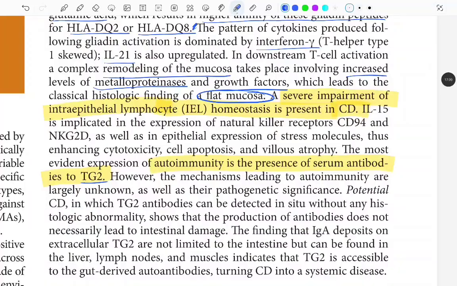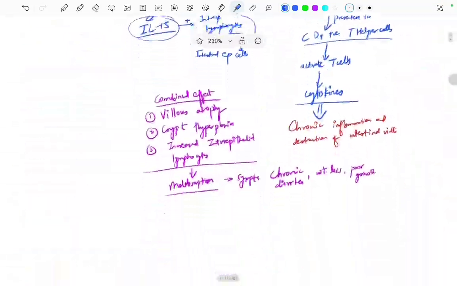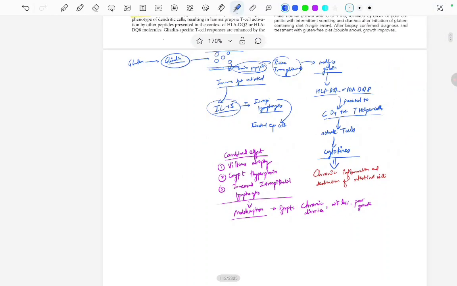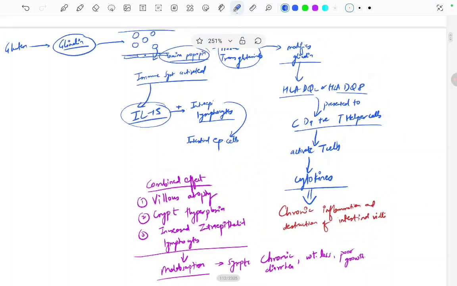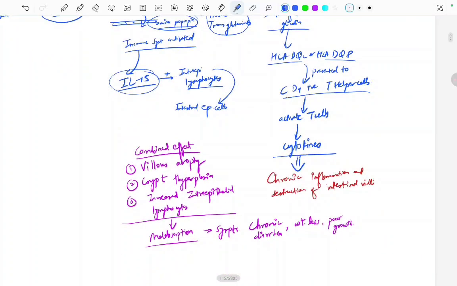Now let's understand this paragraph also. We'll understand it there only. Yeah, in this page. So what is happening? After gliadin activates the T cells, we read, right? This modified gliadin is activating the T cells via these HLA-DQ2 and DQ8. These T cells release inflammatory cytokines. Mainly, which were the main cytokines that were released? It was interferon gamma and interleukin 21.